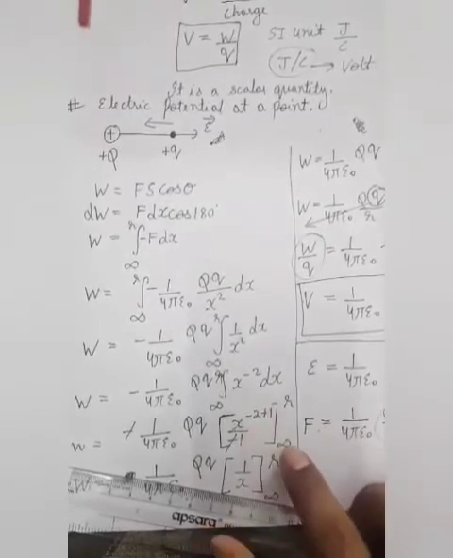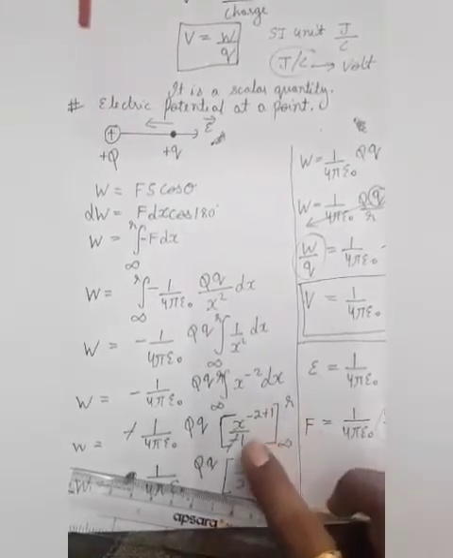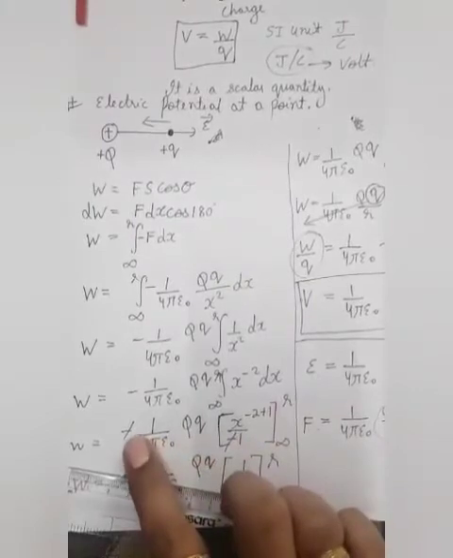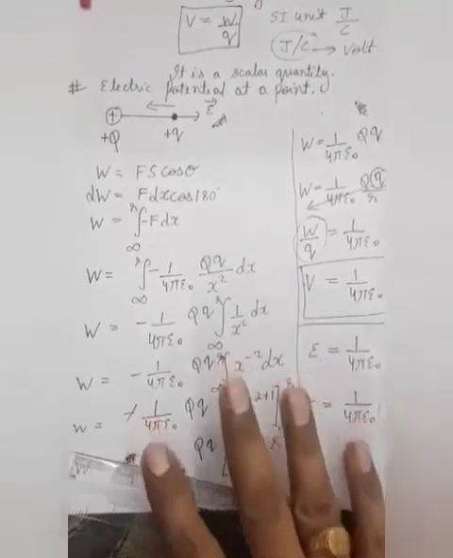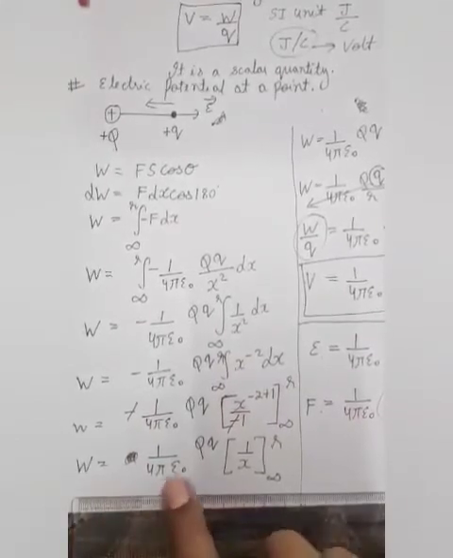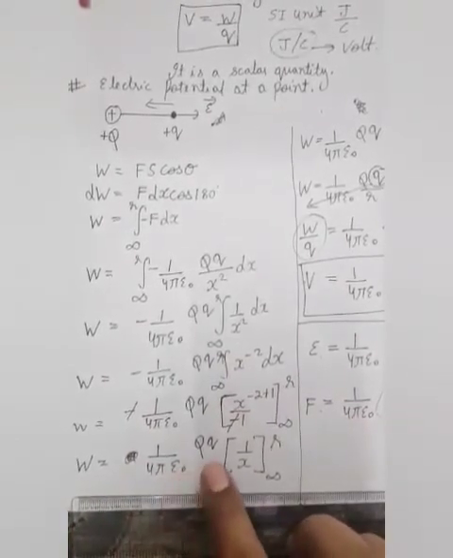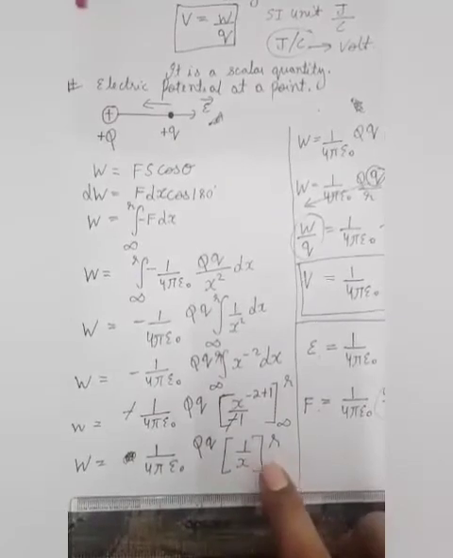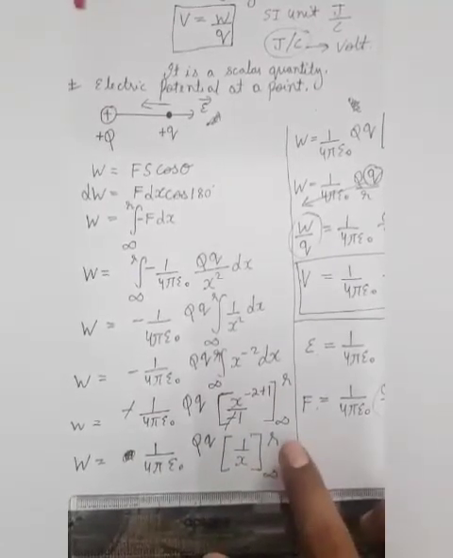The limits are infinity to r. From this the minus got cancelled. Finally we are left with work done equal to 1 upon 4 pi epsilon naught q, in brackets 1 upon x, limit infinity to r.